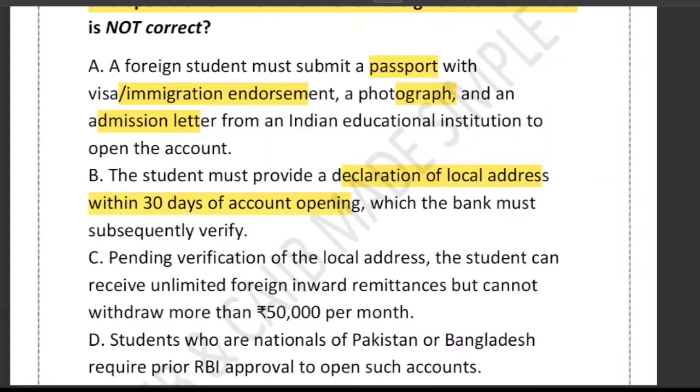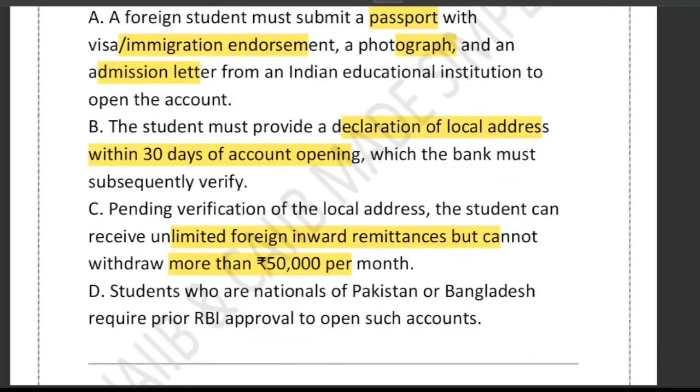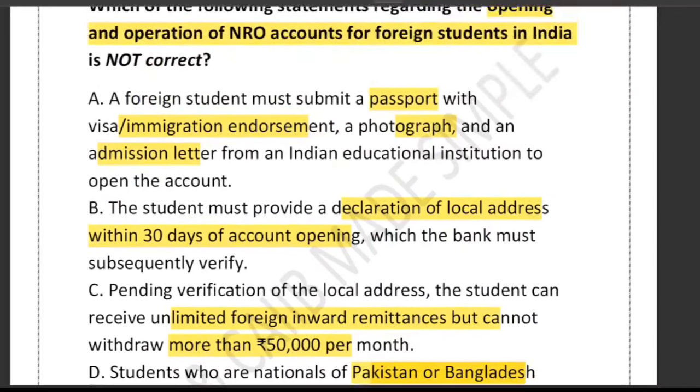Option C says unlimited foreign inward remittance is allowed before address verification. And option D says Pakistan or Bangladesh national need prior RBI approval. So let's see which option is correct.